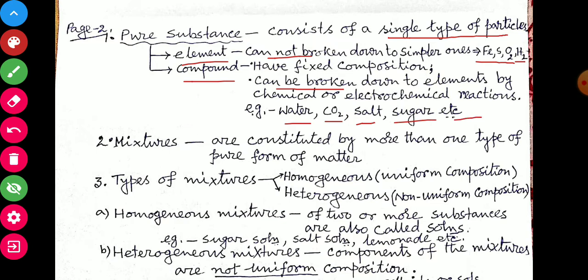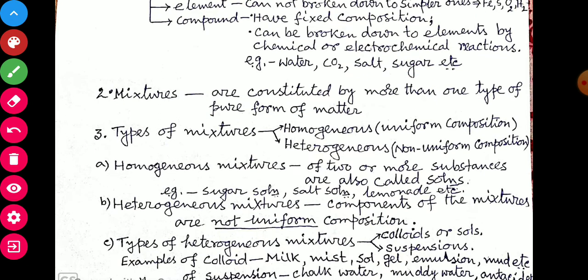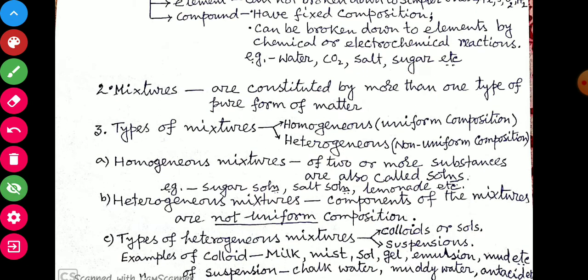Point number 2, mixtures. Mixtures are constituted by more than one type of pure form of matter. Types of mixtures: mixtures can be classified as homogeneous and heterogeneous. Homogeneous have uniform composition, heterogeneous have non-uniform composition. Homogeneous mixtures of two or more substances are also called solutions. Sugar solution, salt solution, lemonade, etc. are examples of homogeneous mixtures or solutions.